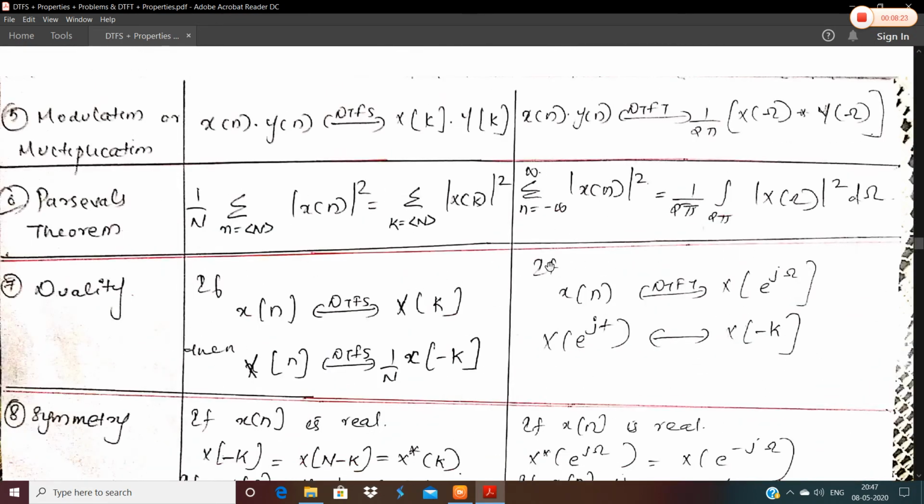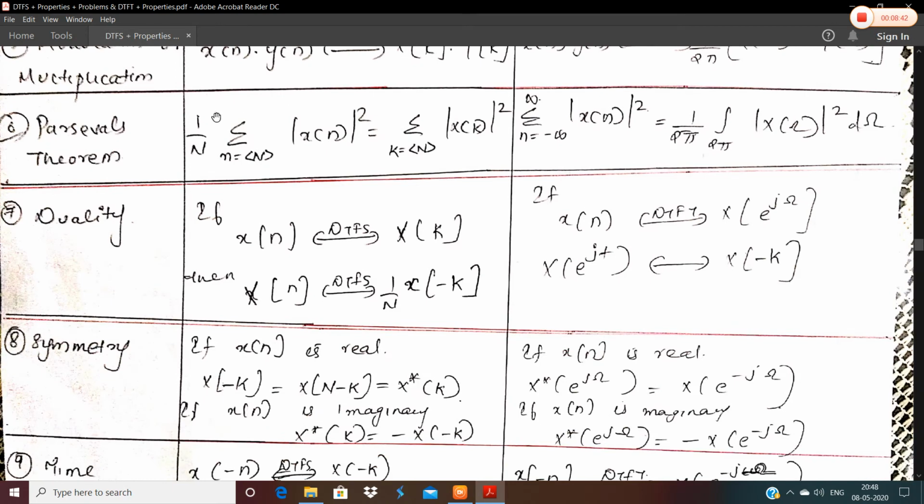Moving on to the next property, that is modulation or multiplication. Here also it is like this, that is x of n into y of n. DTFS will give you X of k convolved with Y of k. And here x of n into y of n will give you 1 by 2 pi X of omega convolution Y of omega.